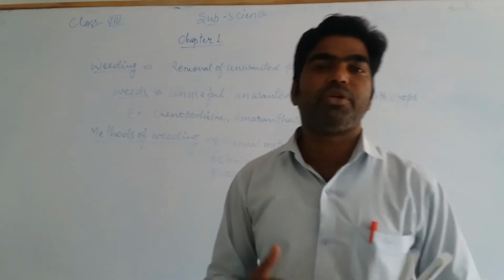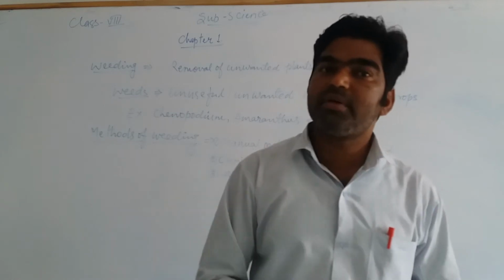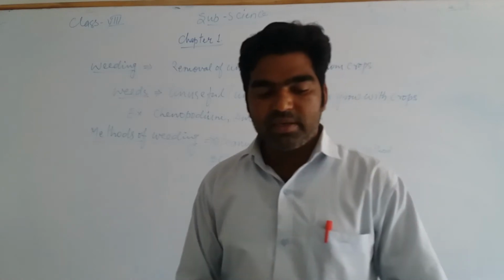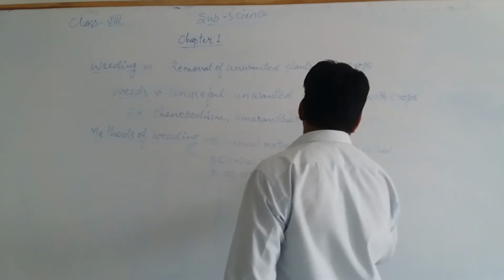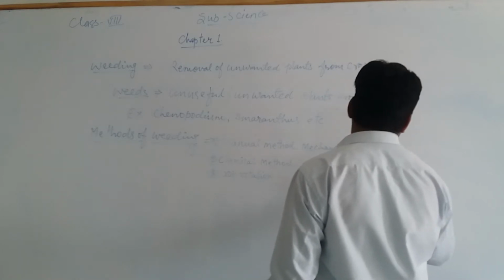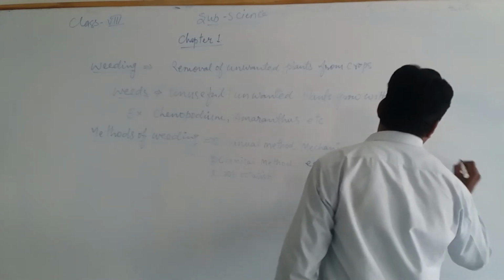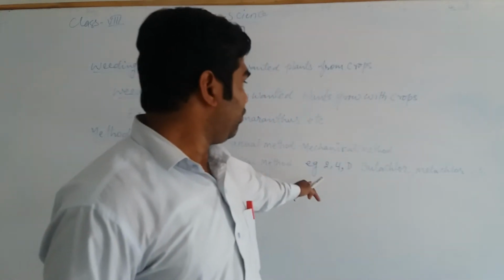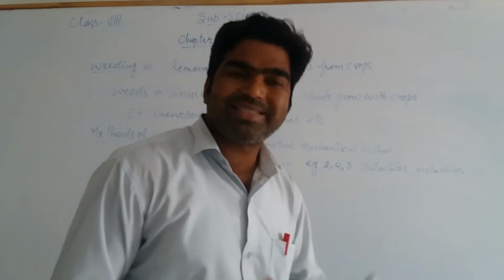Chemical method means some special kinds of chemicals are used to kill the growth of different types of weeds in the field. For example, chemicals like 2,4-D, butachlor and metachlor. Cyzia is also there. So these are some weedicides.